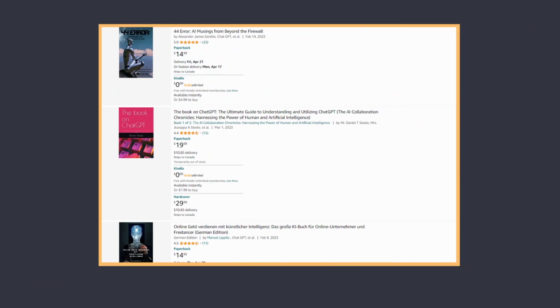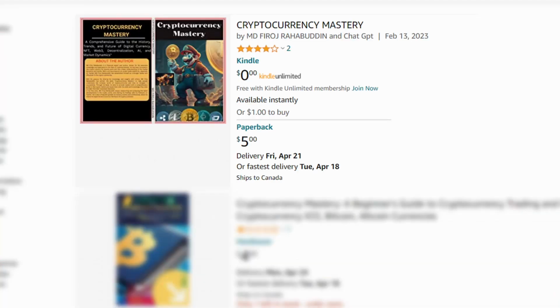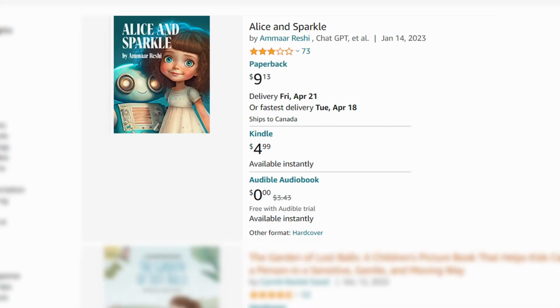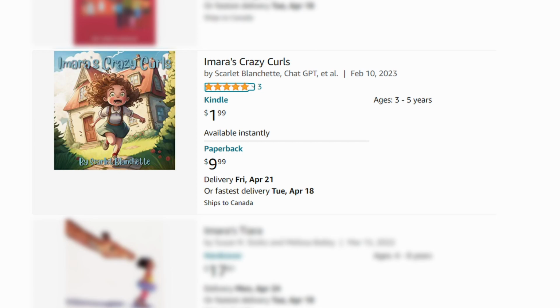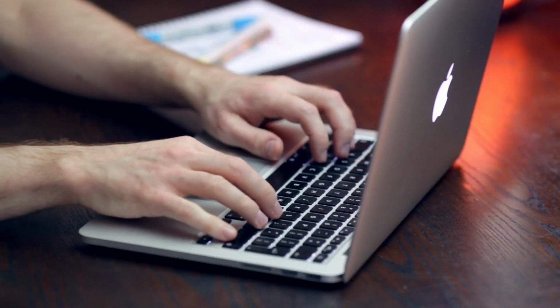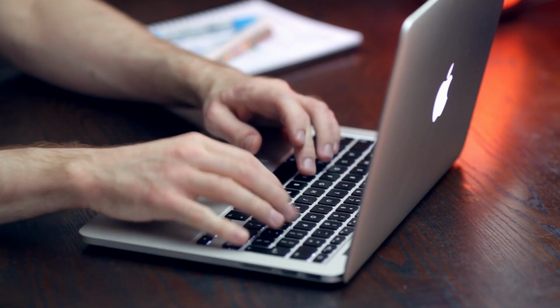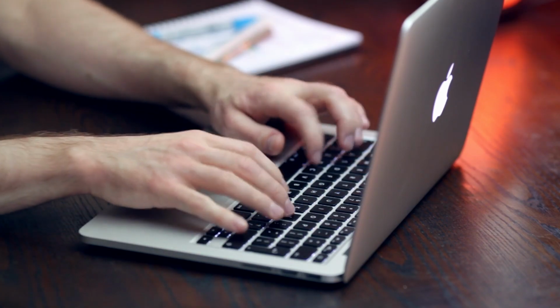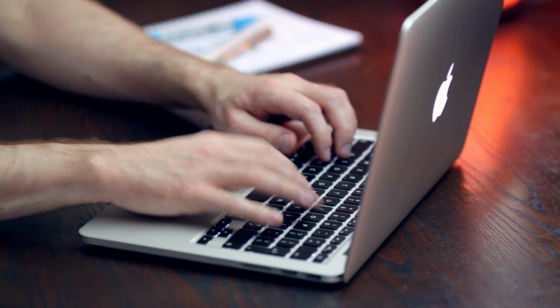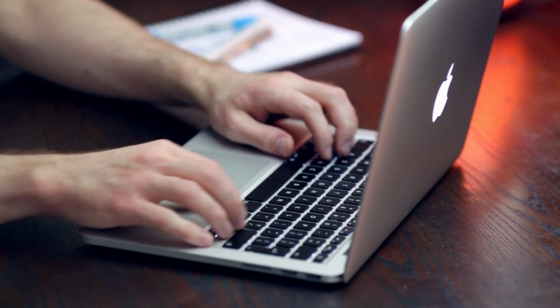ChatGPT has gained so much recognition that it has even been listed as an author or co-author in over 200 books in the Amazon's bookstore. Titles such as Cryptocurrency Mastery, Alice and Sparkle, and Imara's Crazy Curls list ChatGPT as one of their authors. It seems like this number is only going to increase. 200 is already an inaccurate number, as Amazon doesn't require their authors to disclose their use of AI.